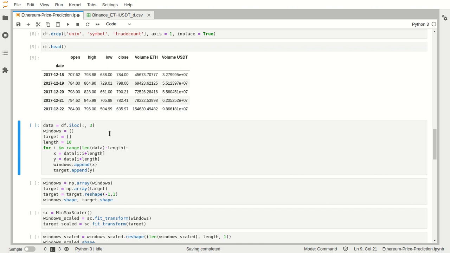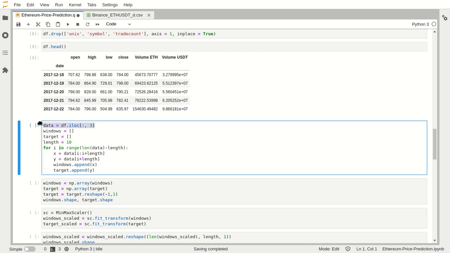So what we are doing is selecting the close column from the data set. Now we are creating arrays for windows and for the target, and length is the length of our window. You can change this length to 5, 10, 20, 100, anything you like, on the basis of your data set or your model.